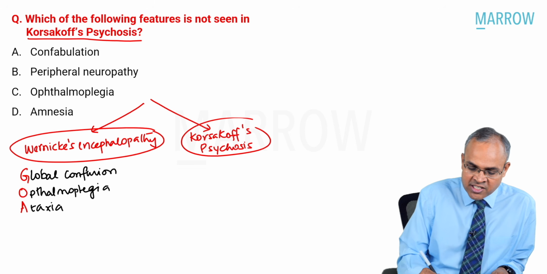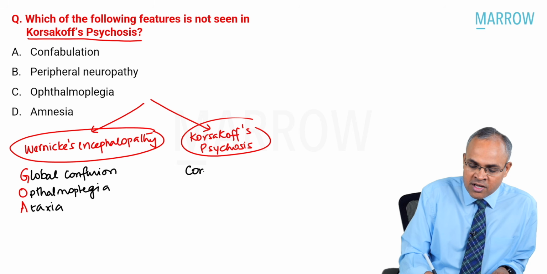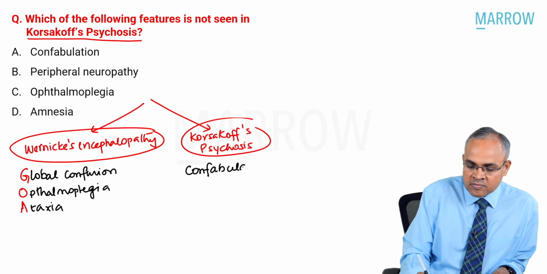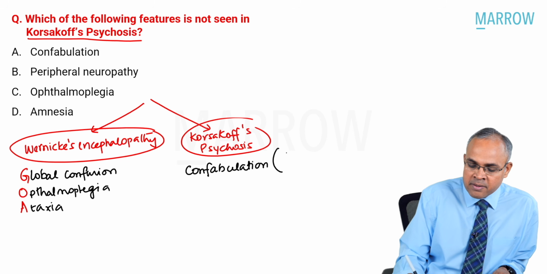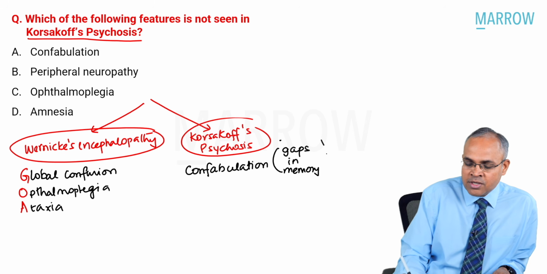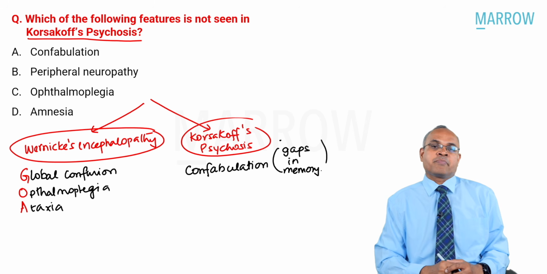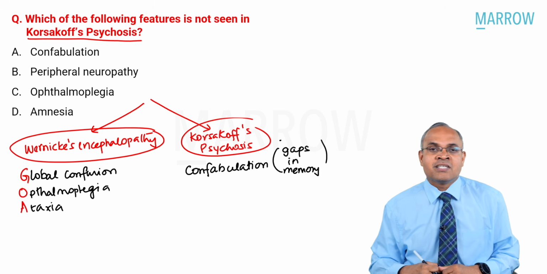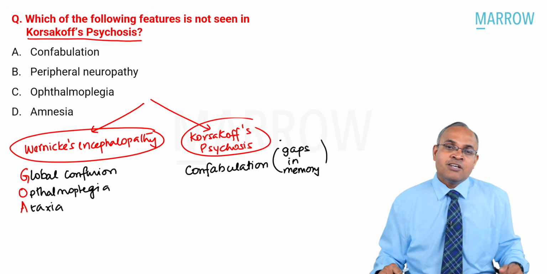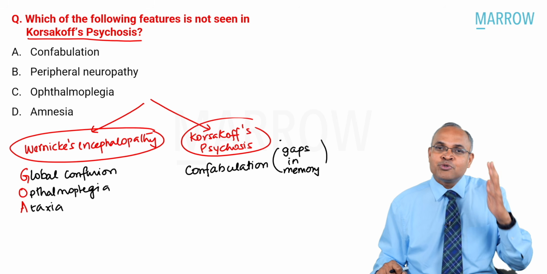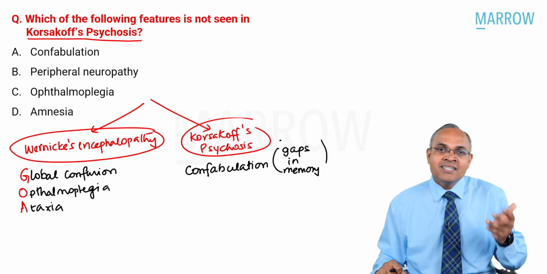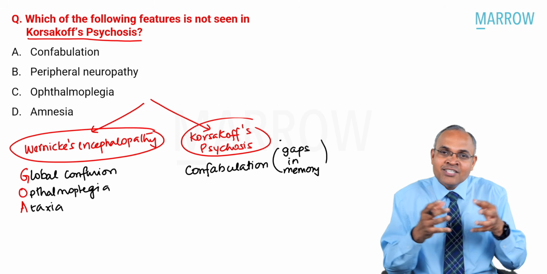What are the characteristic features of Korsakoff psychosis? They would have taught you about confabulation. What is confabulation basically? Filling up gaps in memory. For example, I ask you, what did you eat for breakfast this morning? Now you've forgotten what you ate. Instead of telling me, what do you say? Sir, this morning the climate was so good, do you know, sir? Bangalore climate was like Switzerland. What was the question? What did you eat for breakfast? I've forgotten that, so I fill up gaps in memory.